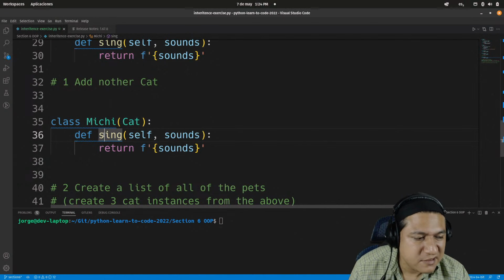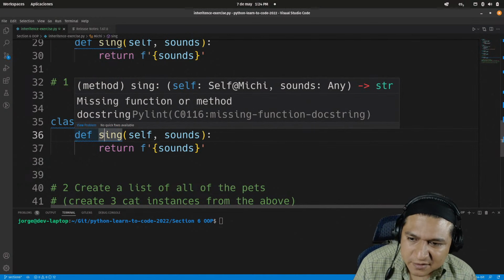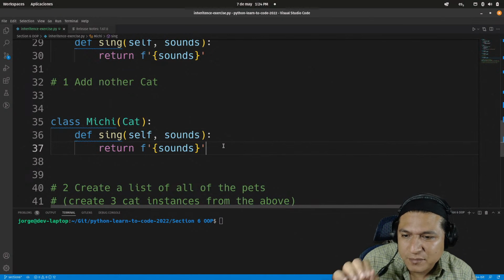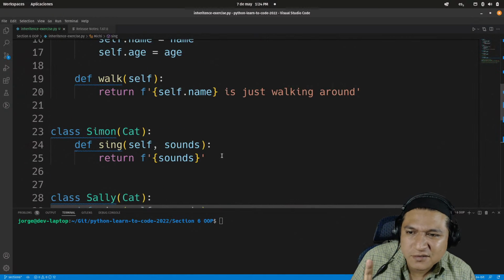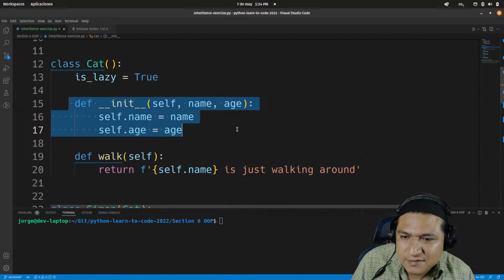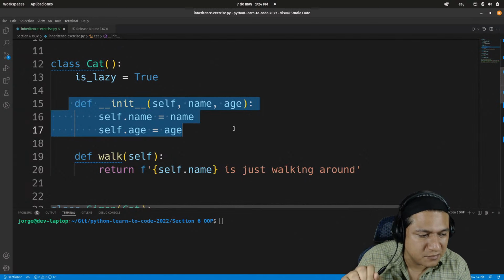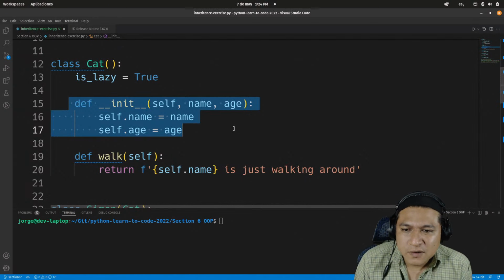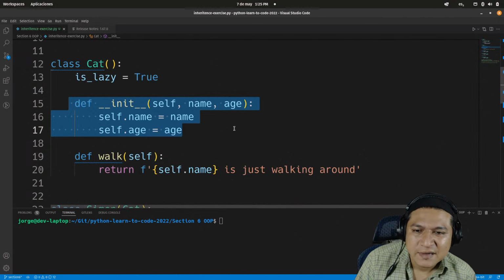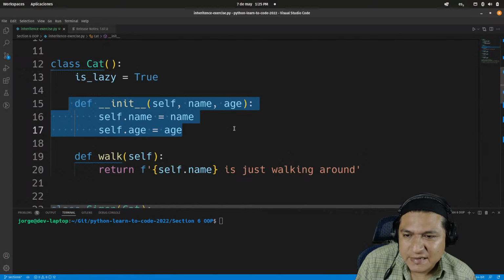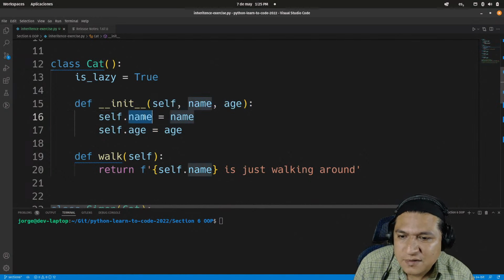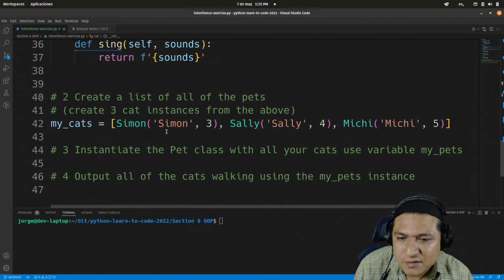And I don't see an init method here. There is no constructor inside this particular Michi class, but it does exist inside the cat class. And here it is. This is the init, the constructor method. And it's going to ask me a self, a reference to the object itself, a name and the age. And here it's going to define values that I'm sending to that particular object.